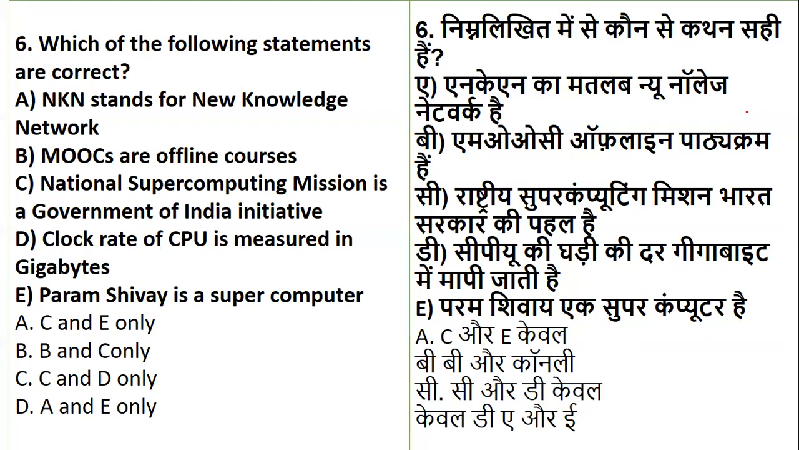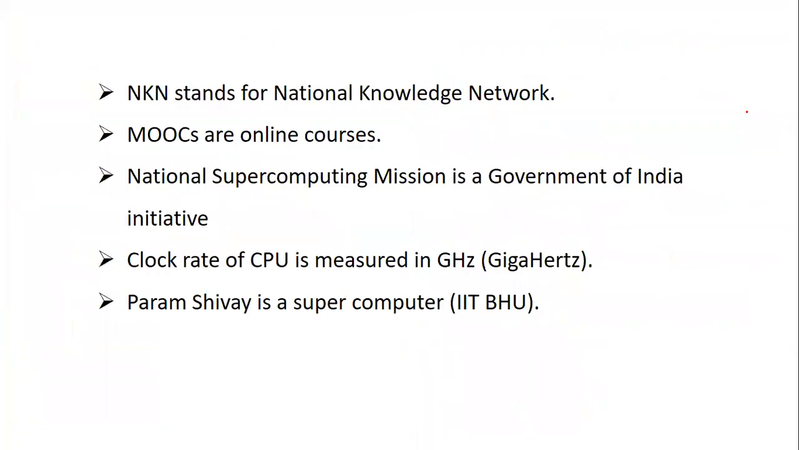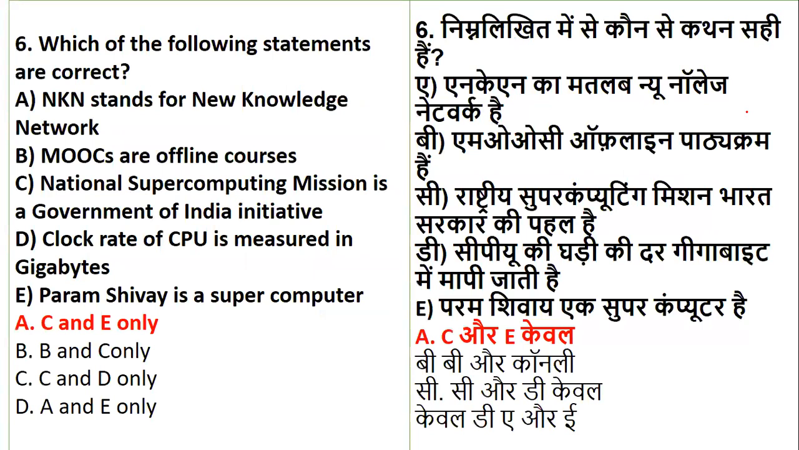They have given the codes, and you have to match the statements with the code. The correct statements are C, that National Supercomputing Mission is a Government of India initiative, and E, Param Shivay, which is a supercomputer. Now NKN stands for National Knowledge Network, whereas here it was given as New Knowledge Network. MOOCs are not offline courses, they are online courses. National Supercomputing Mission, we know, is an initiative by the Government of India. And the clock rate of a CPU is measured in gigahertz and not gigabytes. It was given as gigabytes.